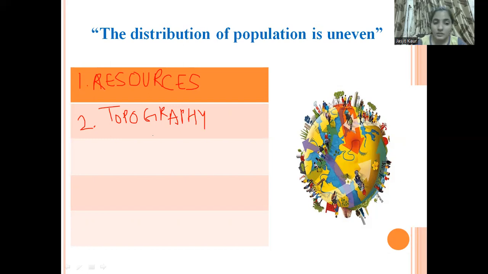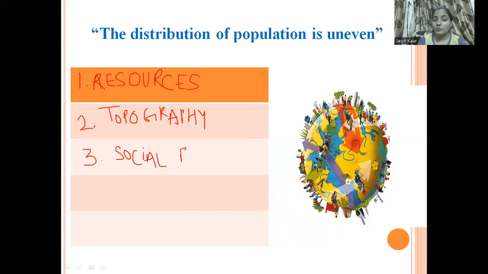And apart from this, what do you think? What other factors are responsible for the uneven distribution of population? Yes, social and cultural factors. People are affected by social and cultural factors, we can say that.